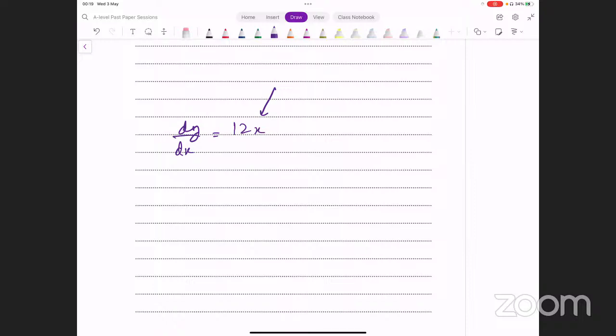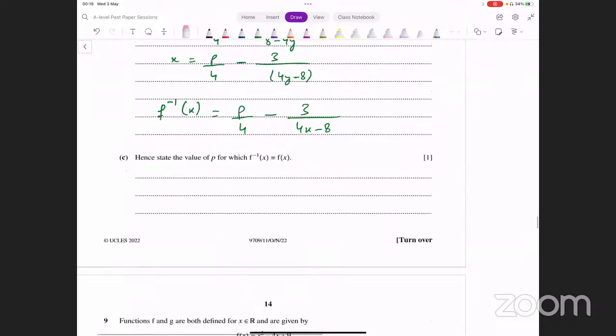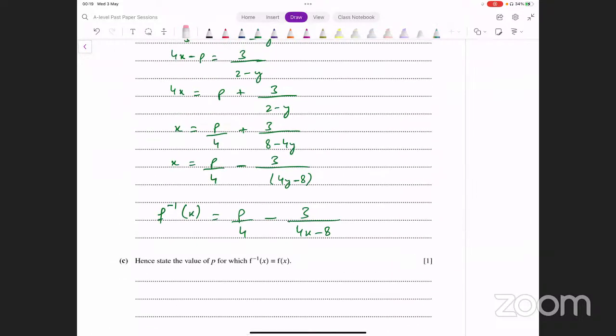सो वी कांट से इफ दिस फंक्शन इज just increasing or decreasing. It could be both, right? ये किसी part में increasing होगा, किसी part में decreasing होगा, so we would say it's neither of them. Okay, यहाँ पे दोनों हो सकते हैं, उस केस में हम कहते हैं it's neither. अच्छा, now hence state the value of p for which f inverse of x is equal to f of x.